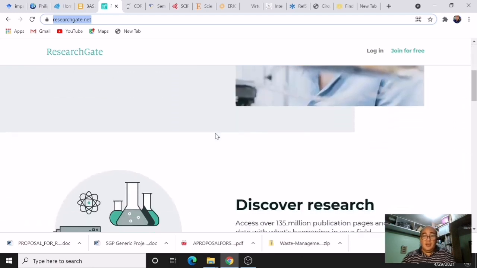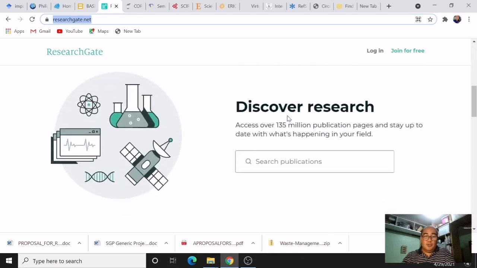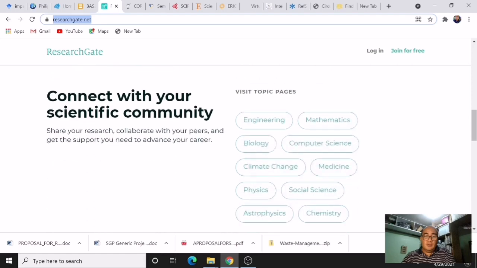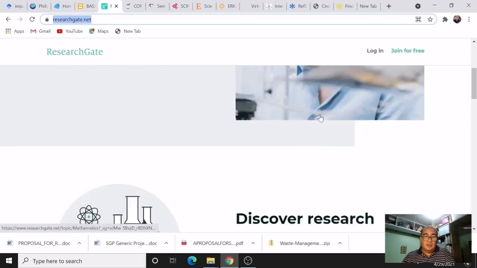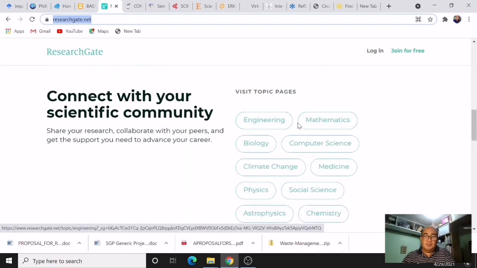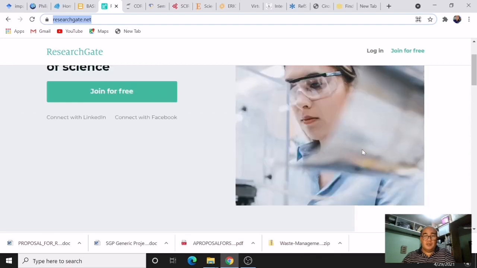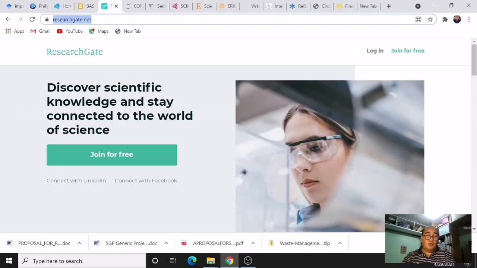You can join here for free and then log in to your account to browse their site. Okay, so we have here topics such as engineering, mathematics, biology, computer science, climate change, medicine, physics, social science, astrophysics, and chemistry. Actually, this is also one of the best search engines when it comes to research literature.